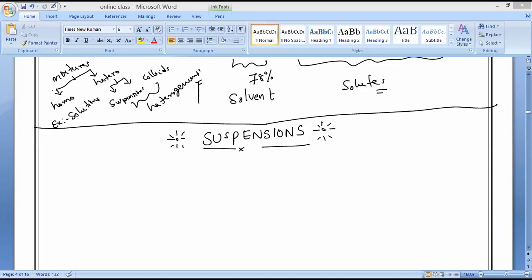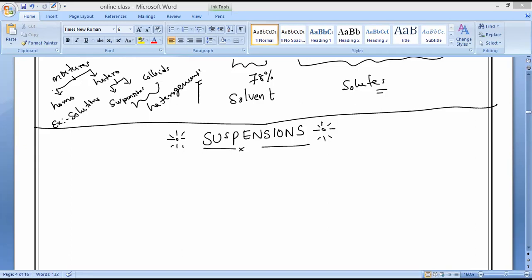If anything is dissolved completely, what will form? Yes, it will form a true solution. In the same way, if any substances are insoluble in water, they will form suspensions.